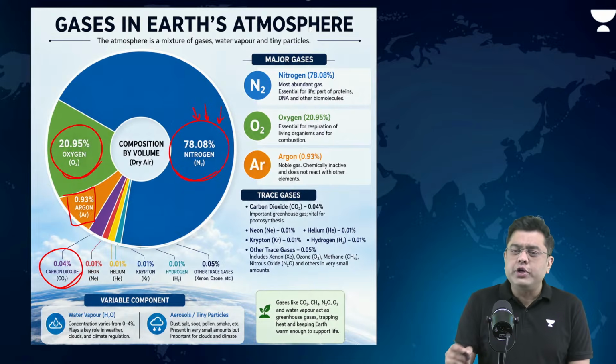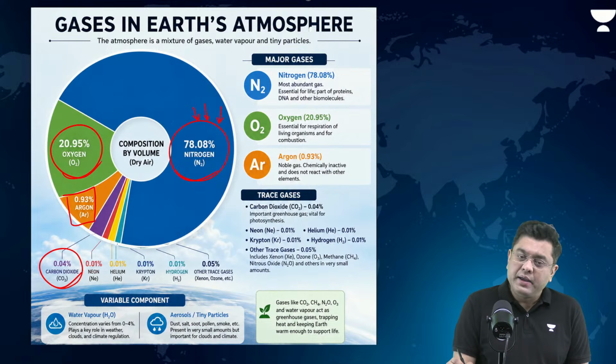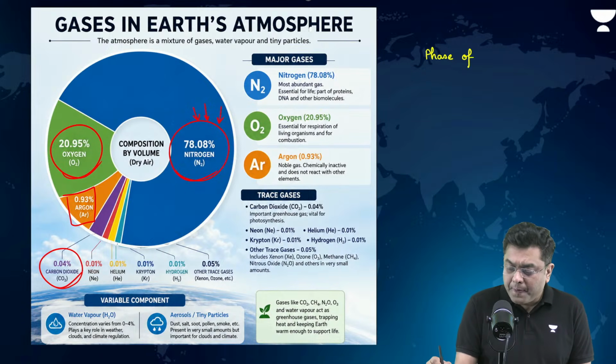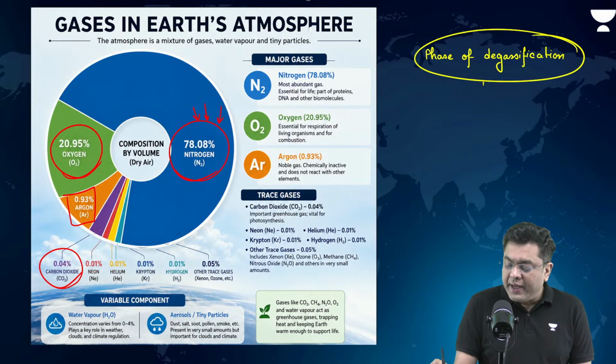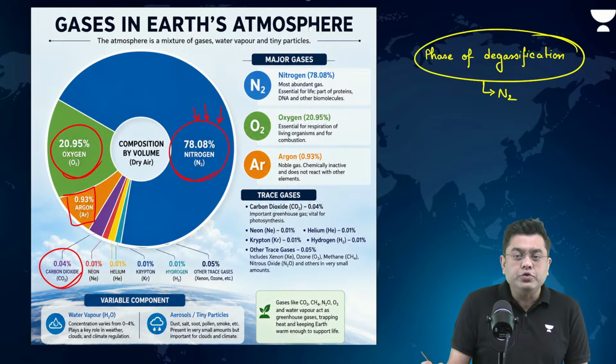Nitrogen was introduced into the atmosphere in which phase of planet Earth? Correct, Pratibha, that is true. Nitrogen was introduced into the atmosphere in the phase of degasification. That is when nitrogen was introduced.